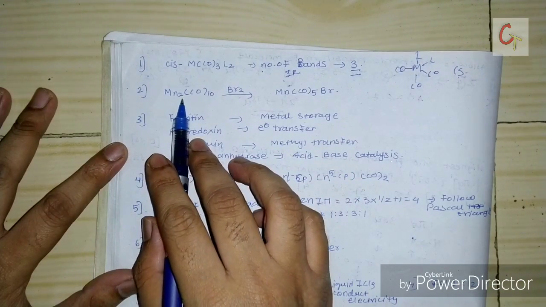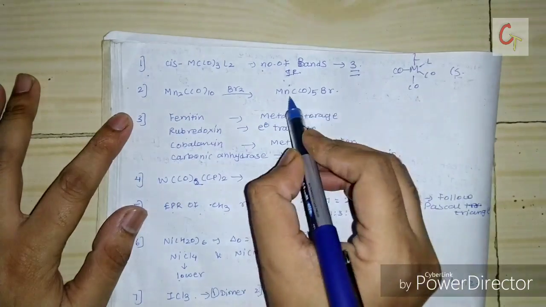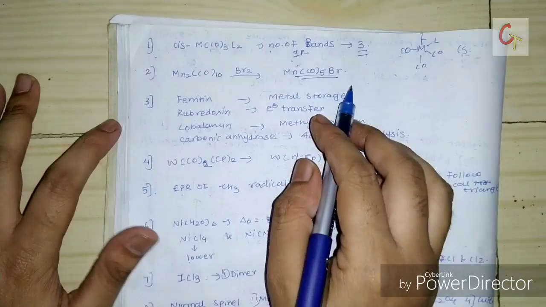The next is an OMC question, an organometallic question, about a manganese cluster reacting with bromine. So this is the correct option, A will be the option.